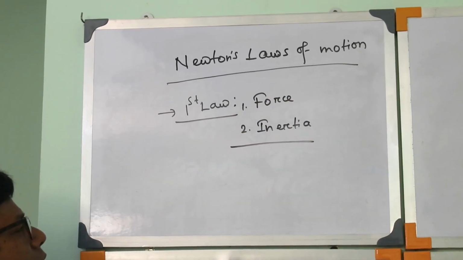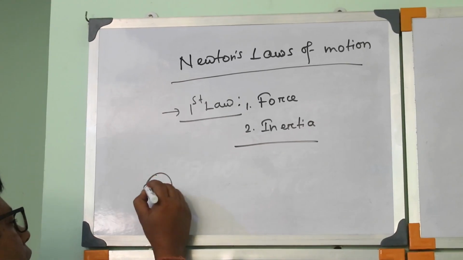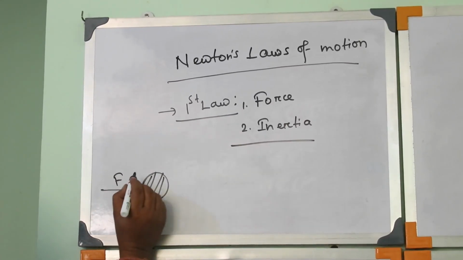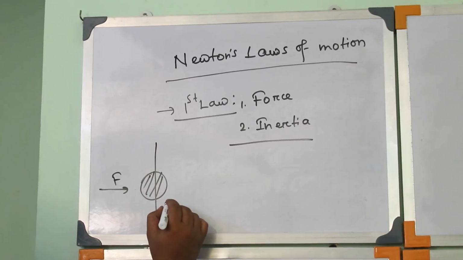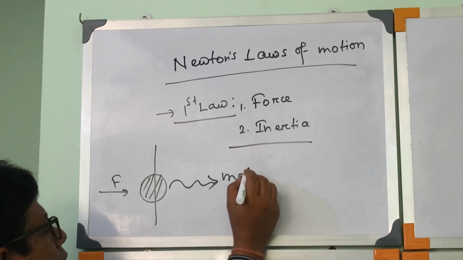So force, this is the external agency by which, suppose the object is in rest position. If you apply force, the body tries to change its state, that means from rest to motion.